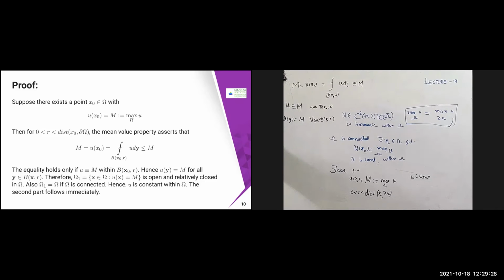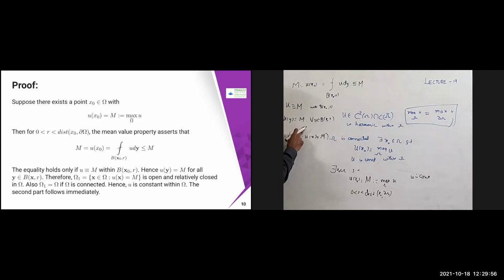Now this is true for all y in B of x naught comma r. So I'm just going to define something called omega 1. Omega 1 is the set of all x belonging to omega such that U of x equals M. I don't know whether it is true for all x in omega, so I define omega 1 as the set of all x in omega such that U of x is equal to M.